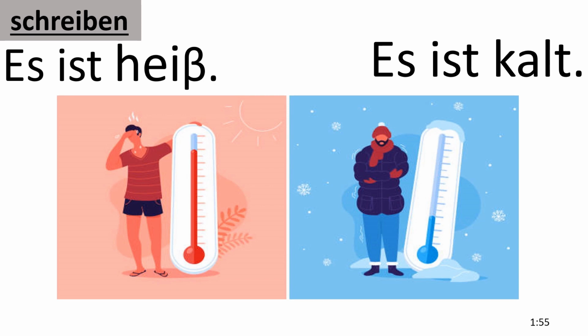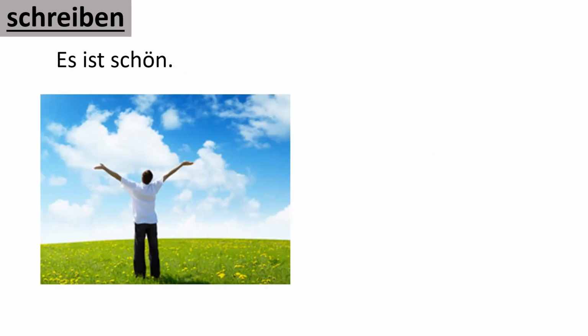So, es ist heiß, it is hot, es ist kalt, it is cold. Again, what's the question for that? Wie ist das Wetter? You can answer, es ist heiß, es ist kalt. Or we can say, the weather is nice, it's nice today, es ist schön. Schön means here nice, the weather is nice.